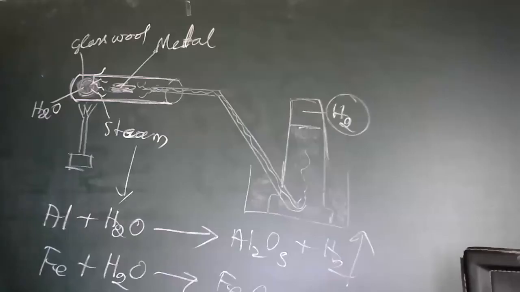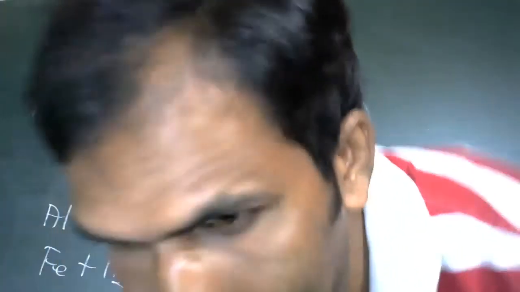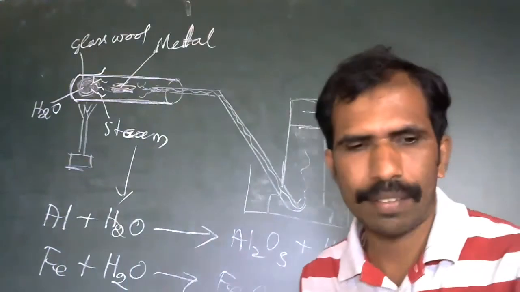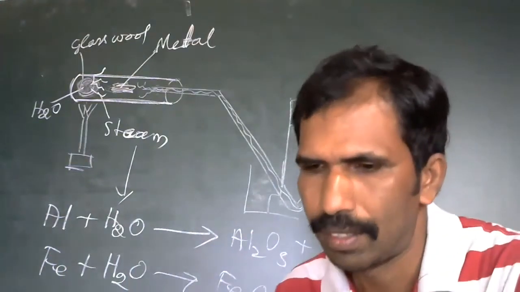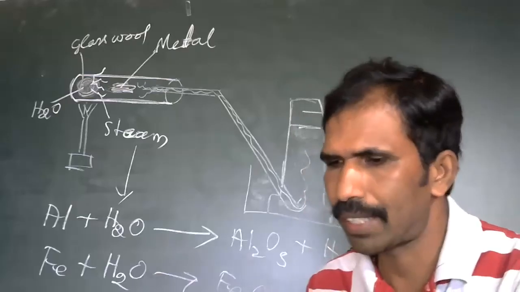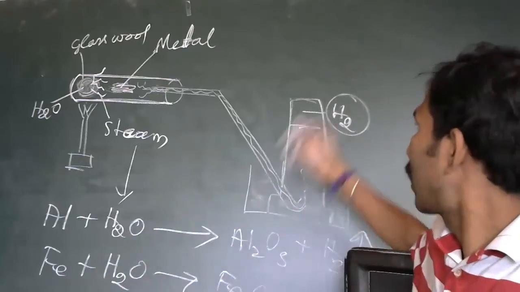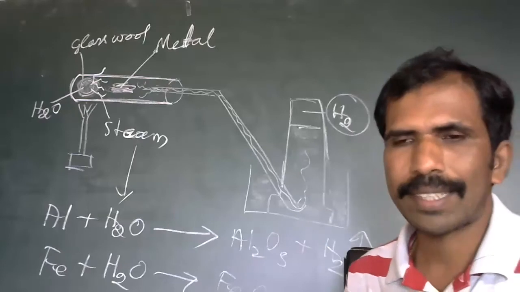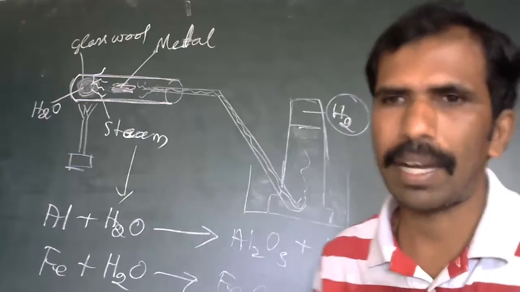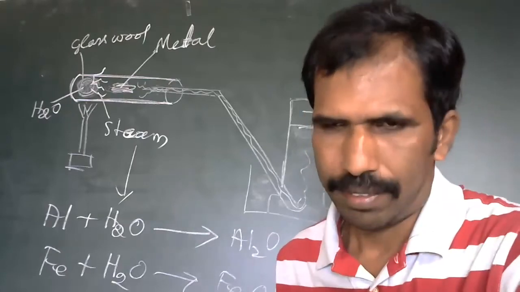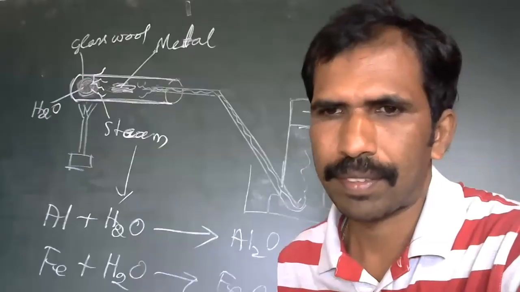Usually some metals do not react with water under normal conditions. They react in the presence of steam, and hydrogen gas will be liberated. This hydrogen gas we can test by burning splinters.